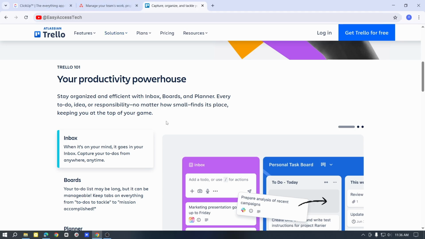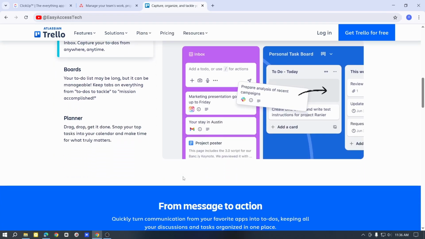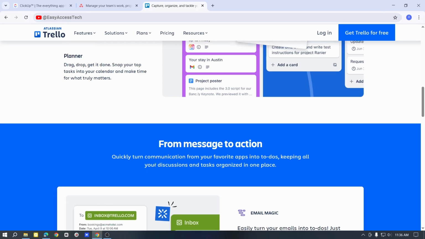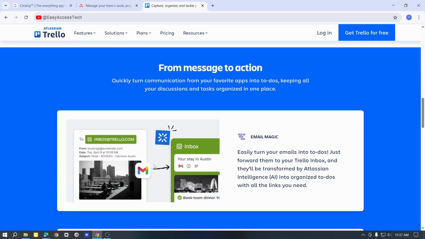Since this is a showdown, we will begin with Trello, then Asana and then ClickUp. So first let's talk about Trello. Trello is very simple. It is based on boards, lists and cards. You can create a board for your project, make lists like to do, doing or done, and then move the cards step by step. So it is visual and easy. And at this present time, Trello is still great for beginners, small projects and personal use also. Now for very complex work, Trello can feel too basic because it does not have advanced features.